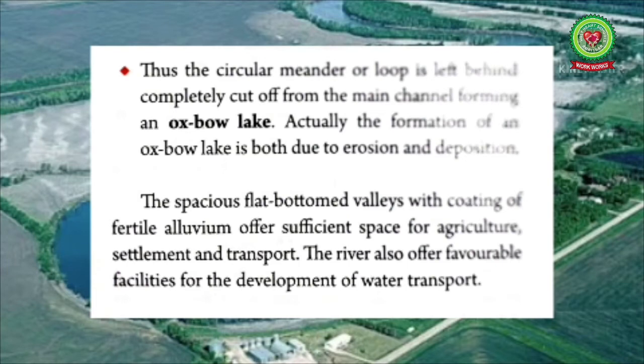The spacious flat-bottom valley with the coating of fertile alluvium offers sufficient space for agriculture, settlement and transport. The river also offers favorable facilities for the development of water transport. For example, the Rivers Ganga and Brahmaputra are the best source for inland navigation in India.